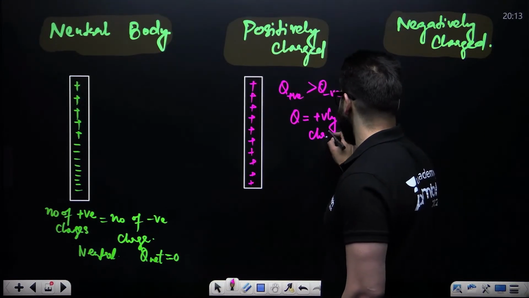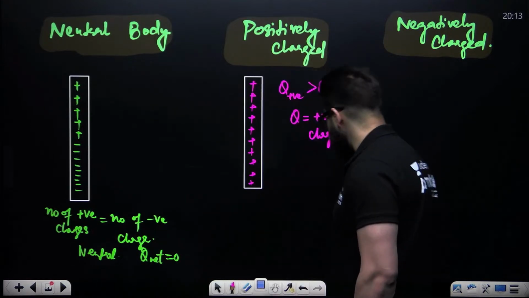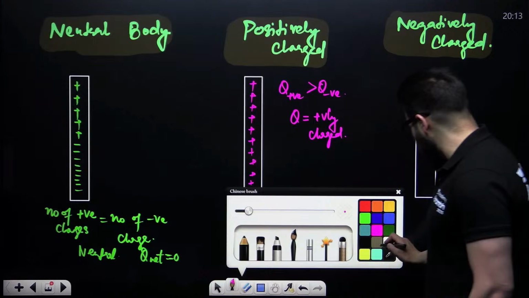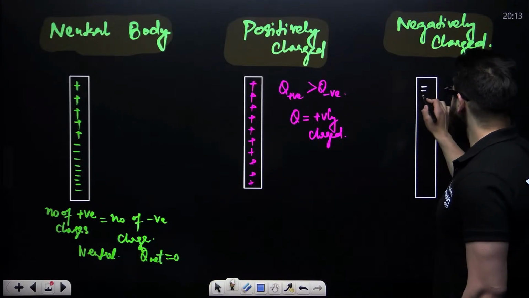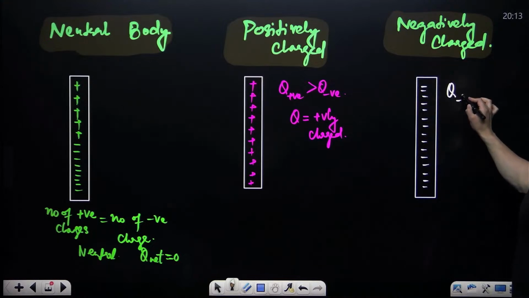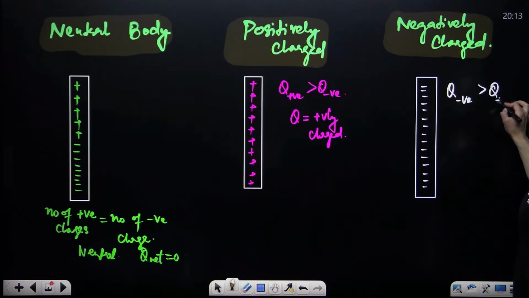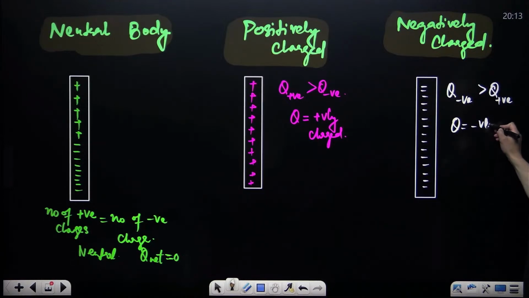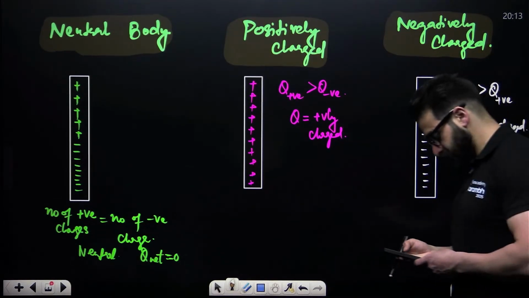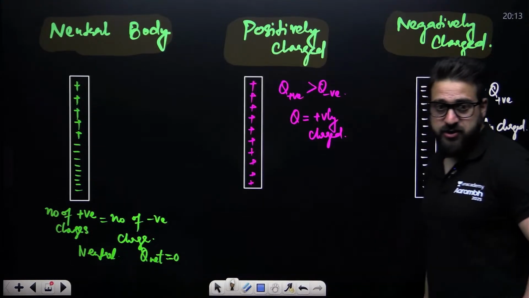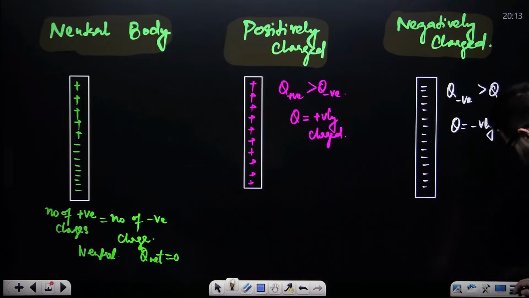And if the amount of negative charge is greater than the positive charge, we say it is negatively charged. Simple thing.